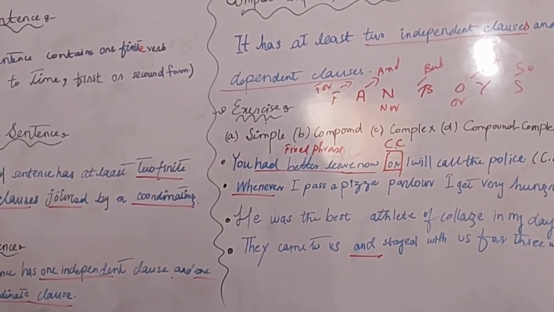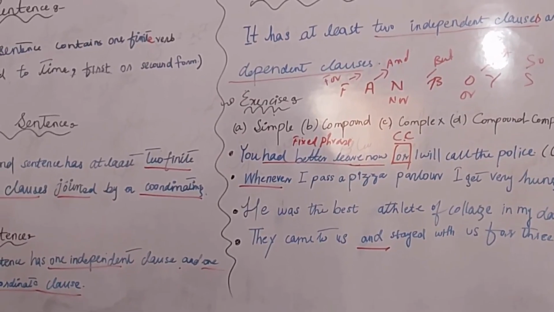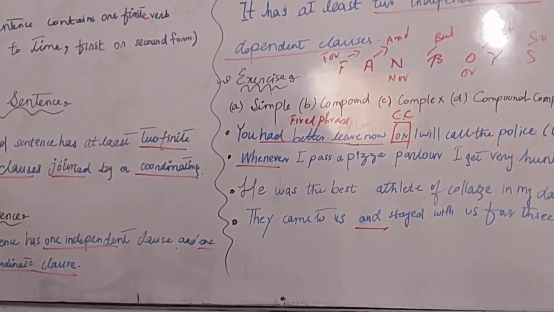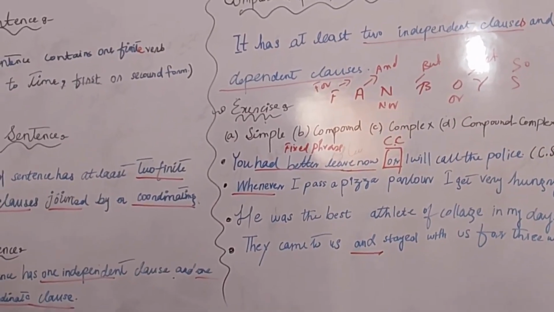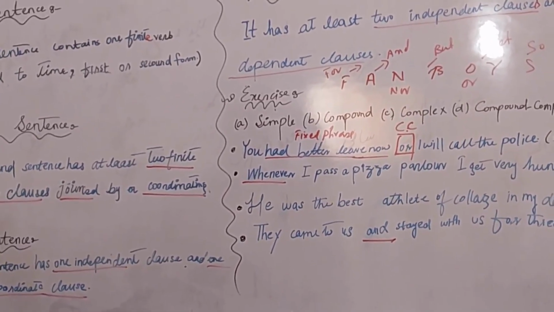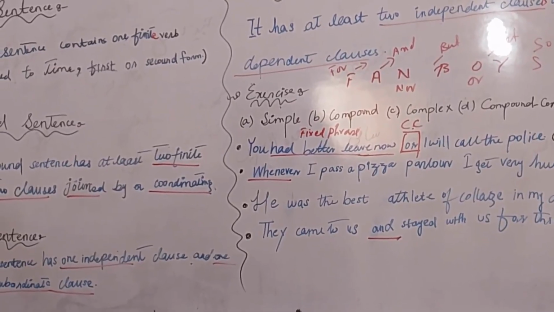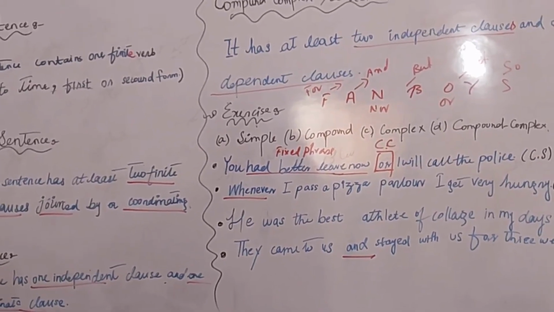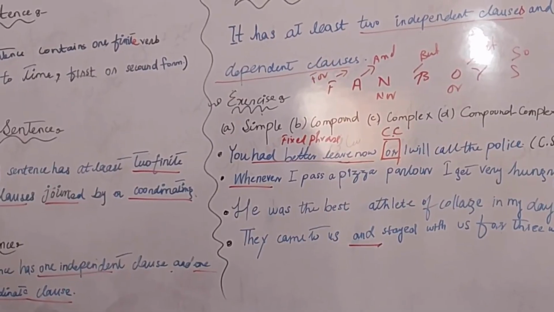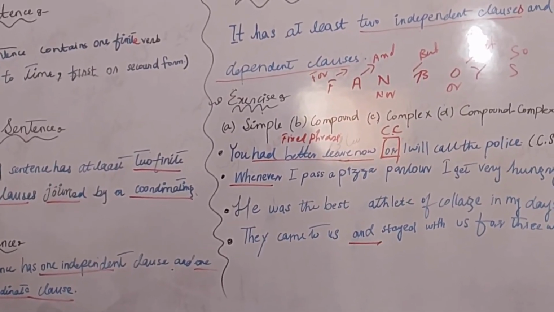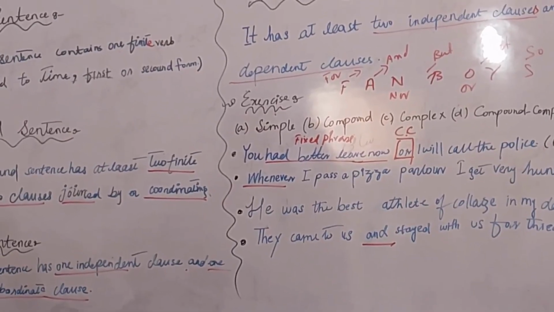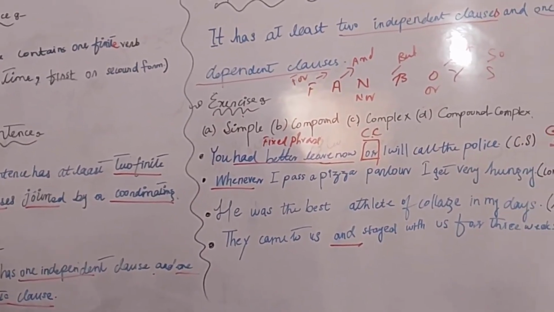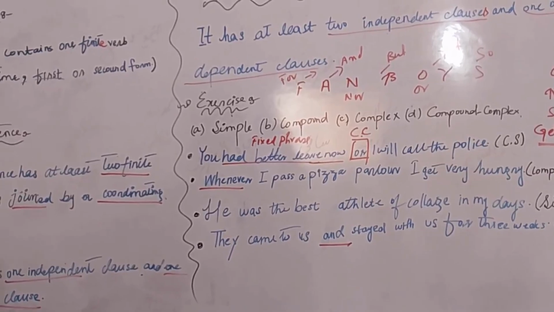Complex sentence: one independent clause and one or more subordinate clauses. Without looking at the board, who will tell me compound complex sentence? Two independent clauses and one or more dependent clauses.